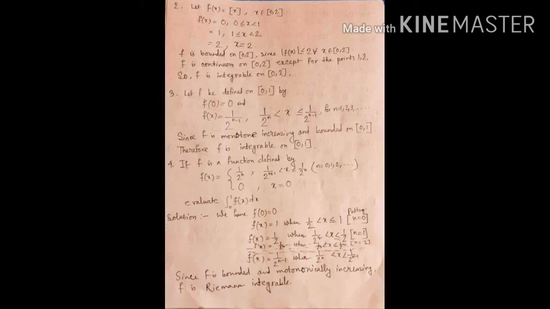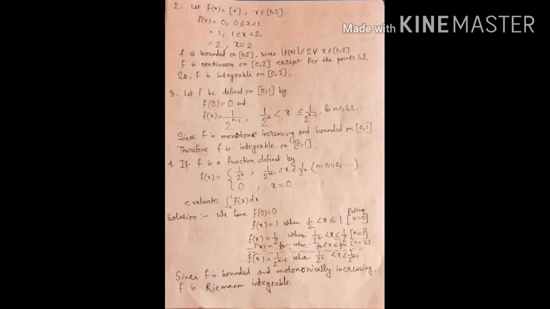Number 3: let f be defined on the closed interval [0, 1] by f(0) = 0 and f(x) = 1/2^(n-1) when 1/2^n < x ≤ 1/2^(n-1), for n = 1, 2, and so on.